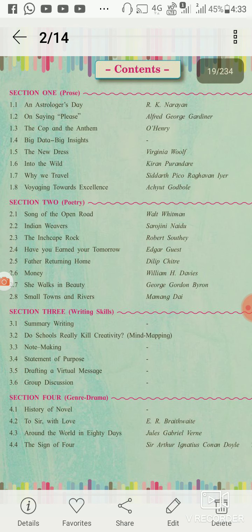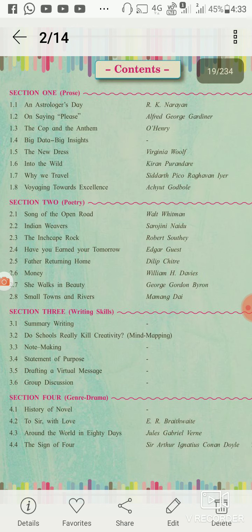In this unit, summary writing, note making, and group discussion we have already learned in the previous standard.